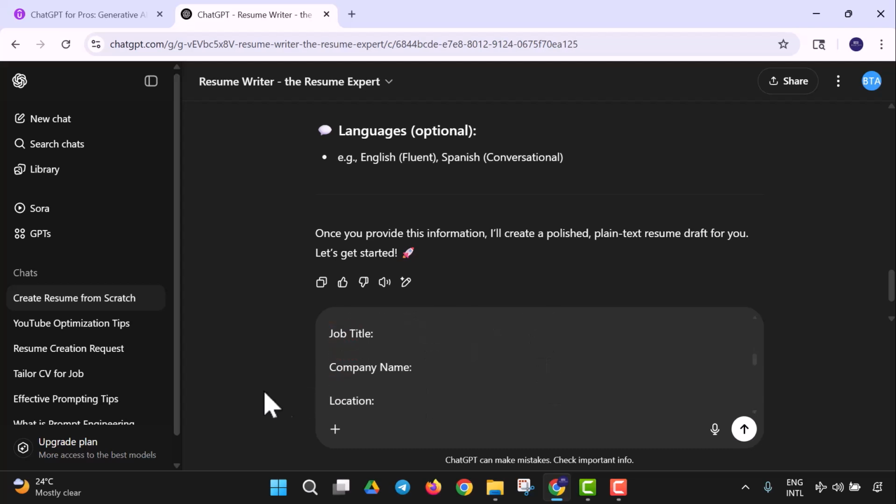Then I'm going to input the job title, company name, location, date of employment, and year. So you're going to input all that, and key responsibilities and achievements.